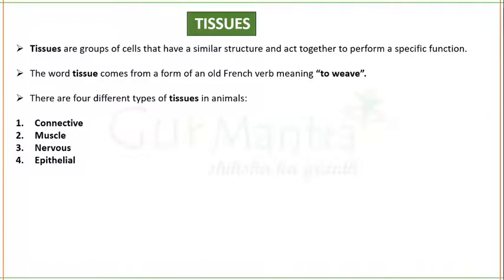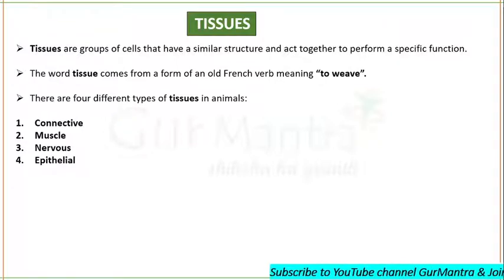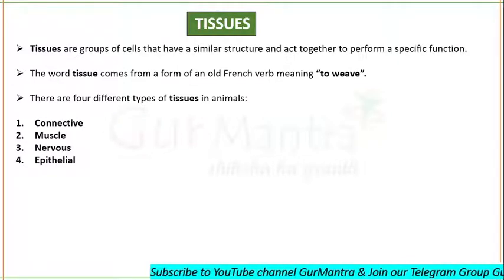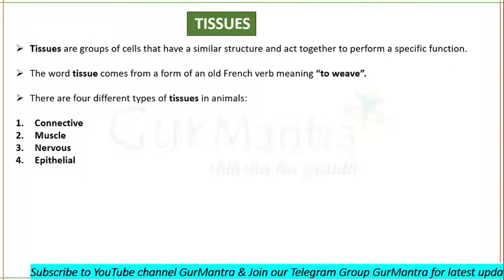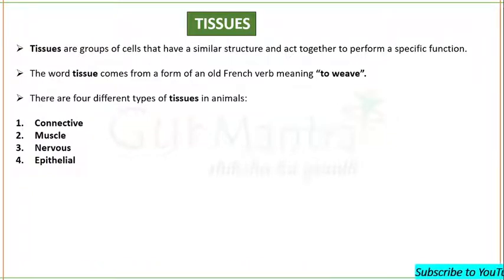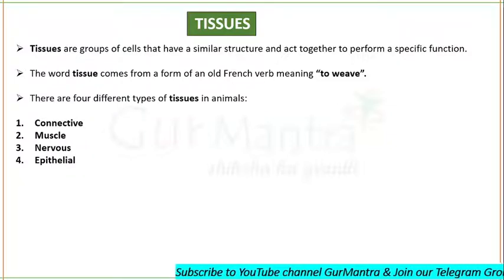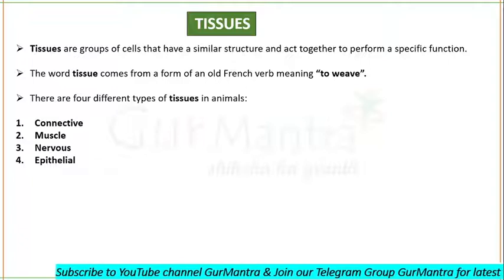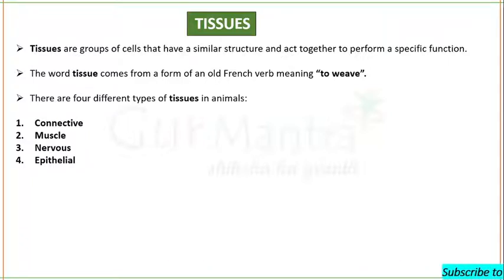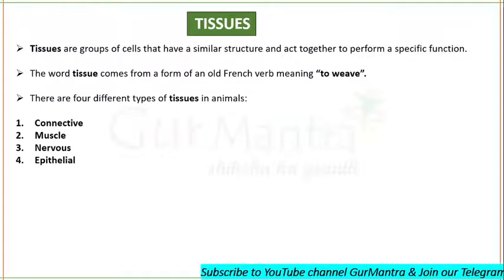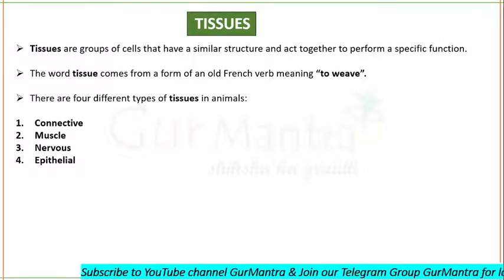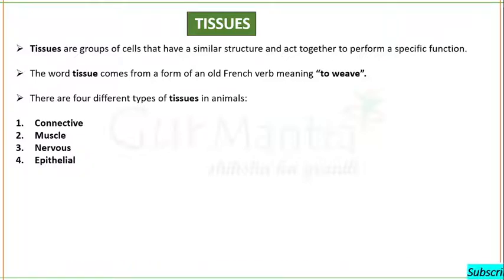There are 4 different types of tissues in animals. These are connective tissue, muscle tissue, nervous tissue, and epithelial tissue. But today we are going to study epithelial tissue. So be attentive while you are studying this particular topic, and remember all the examples that I'm going to tell you in this video. These examples will help you in different kinds of examinations.